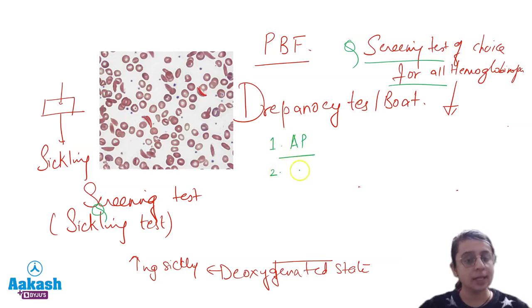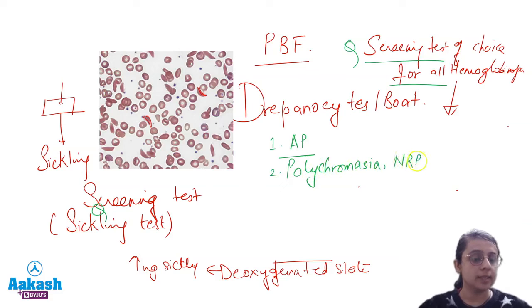Number two, because it is a type of hemolytic anemia, we have discussed what features you will see: polychromasia, NRBCs, some fragmented RBCs or schistocytes can be seen, pointing towards hemolytic anemia.